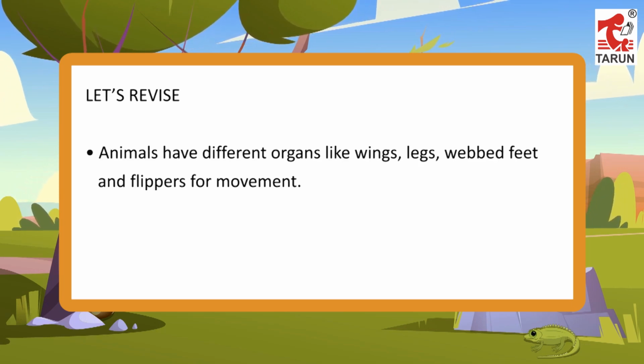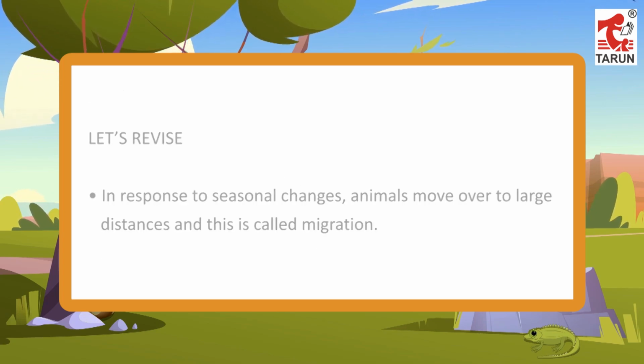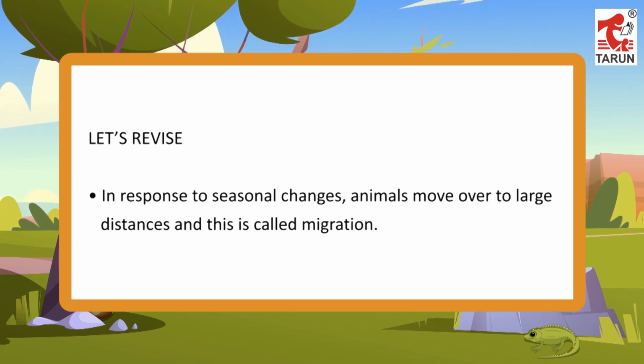Animals have different organs like wings, legs, webbed feet and flippers for movement. Birds have a streamlined body, hollow bones and lightweight feathers that help them to fly. In response to seasonal changes, animals move over large distances and this is called migration.